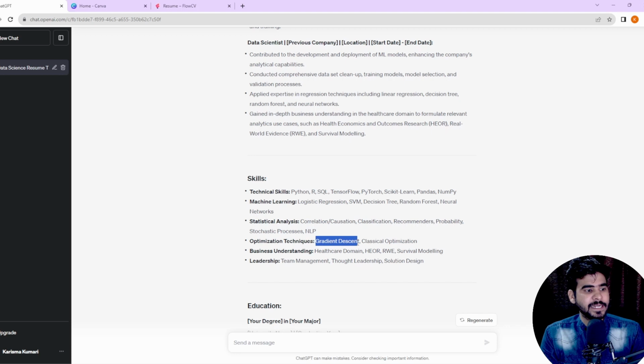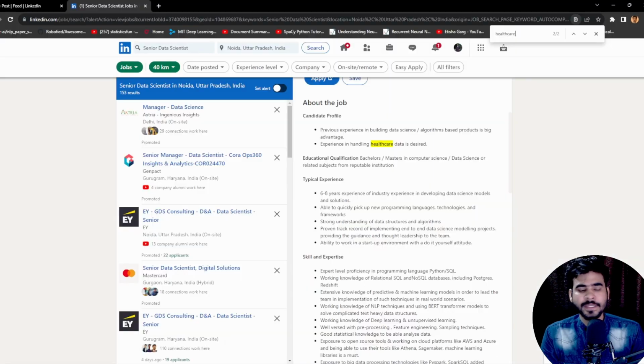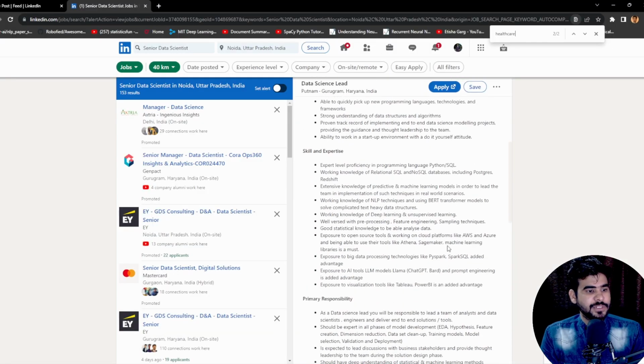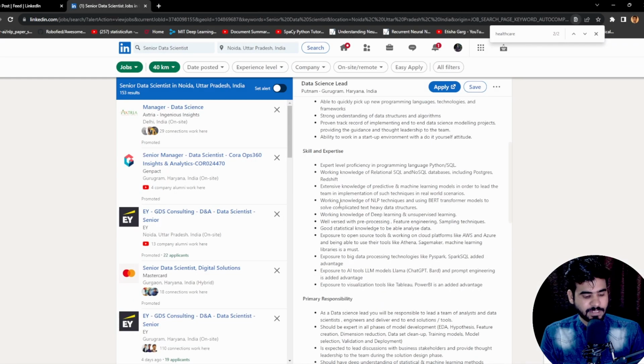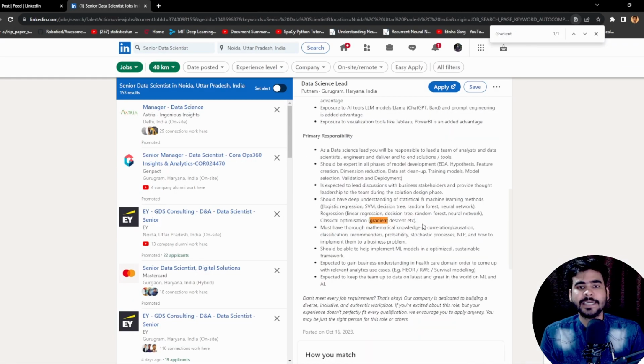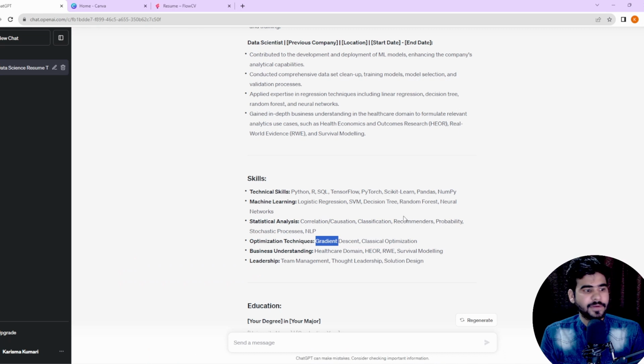So if I search the gradient descent, then we will get the gradient descent in our use cases here in our JD. If I show you here, let me copy and paste. Okay, so we have our gradient descent. Let me go here, paste, and verify once. Yes, gradient descent that we have. So we are getting it.